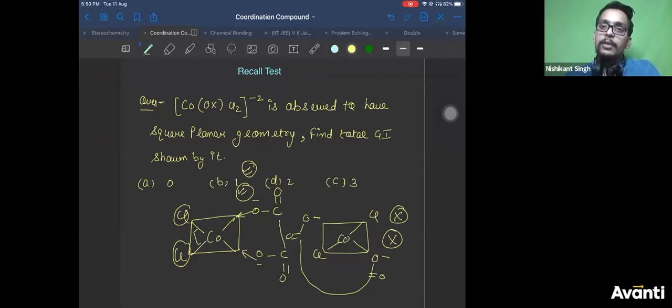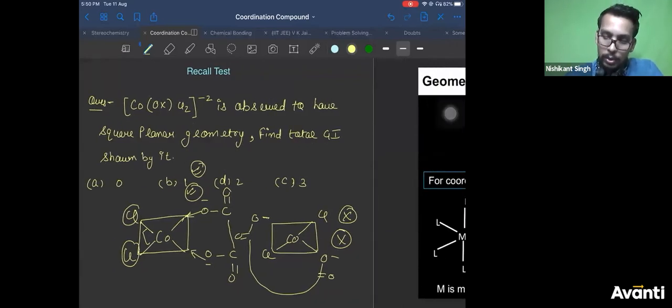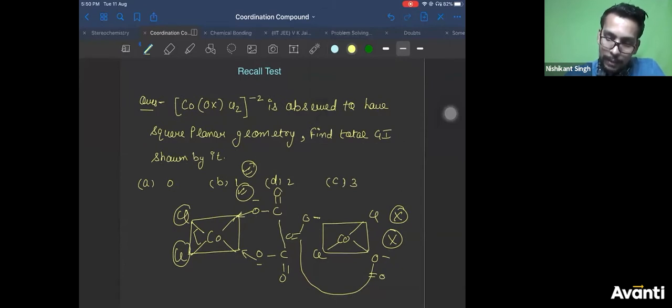So when you talk about GI, you talk about structures, right? So how many structures are possible for this molecule? Only one structure is possible for this molecule. Getting my point, Pratish? So you can say no GI is shown by them, but you can't say structures are 0. Geometrical isomers are structures only. So when you say GI is 0, you are trying to say no structure is possible for this molecule. Isn't it? All right. So let's move towards the next examples.